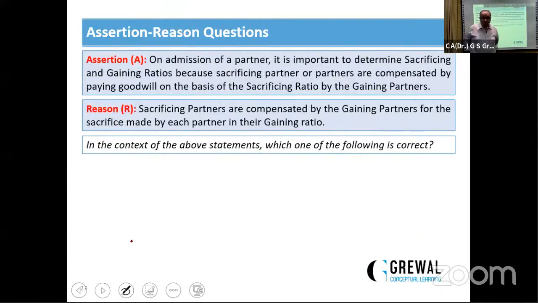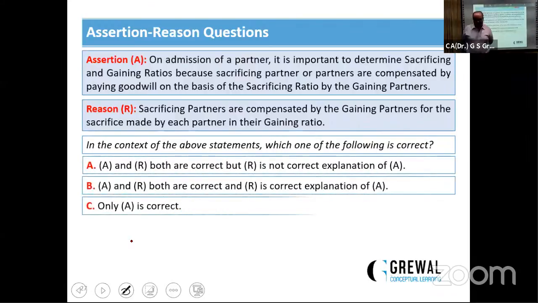Last. On admission of partner, it is important to determine the sacrificing and gaining ratio because sacrificing partner or partners are compensated by the gaining partner by paying on the basis of sacrificing ratio. Sacrificing partners are compensated by the gaining partner for the sacrifice made by each partner in their gaining ratio. ये तो पक्का है. गेनिंग रेशियो नहीं होगी. इसका जरा देखिए. 4 ऑप्शन आपके सामने.